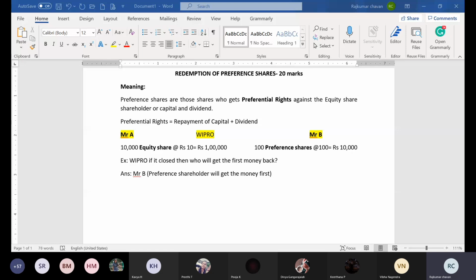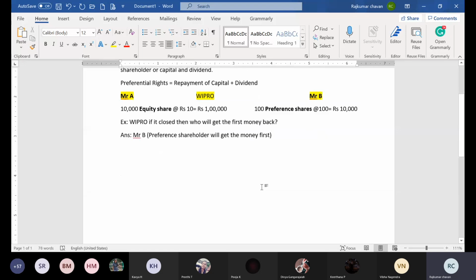That is the basic fundamental of preference shares. Now just raise your hand: how many people understood the meaning of preference shares? I want you to raise your hand.